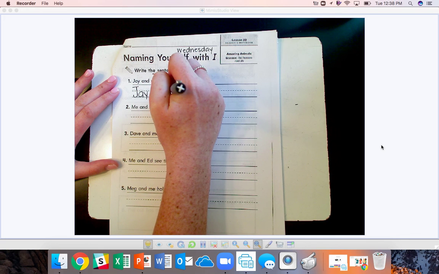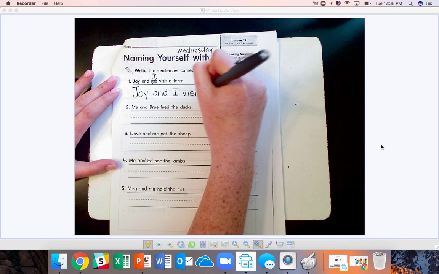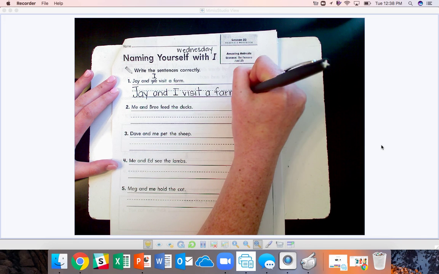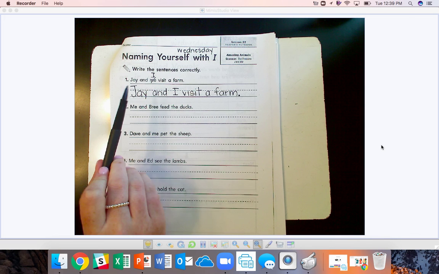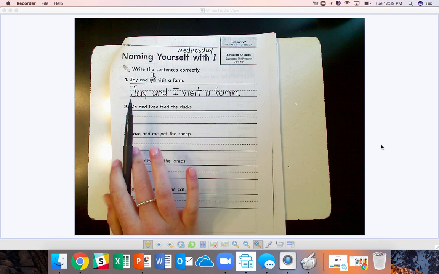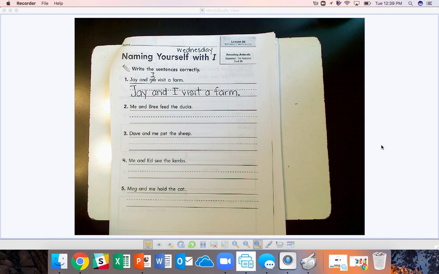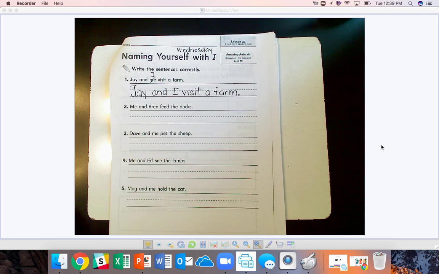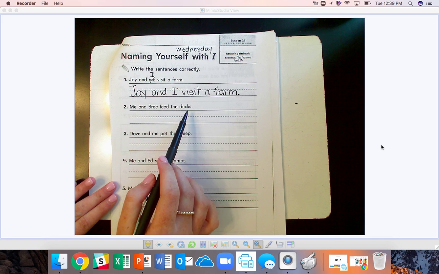Jay and I visit a farm. Now, these sentences should all fit on the line if you do your best handwriting, appropriate spacing, and all your letters should be on the bottom line, not floating, and your lowercase letters should be below the belt line like this. Let's do one more together.